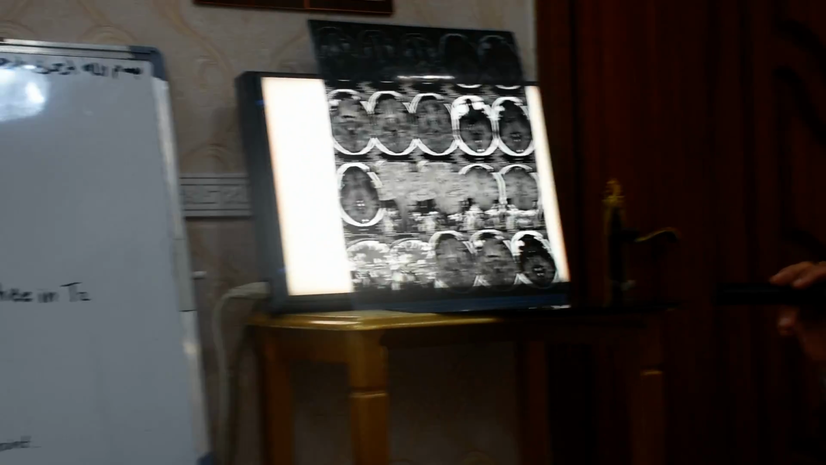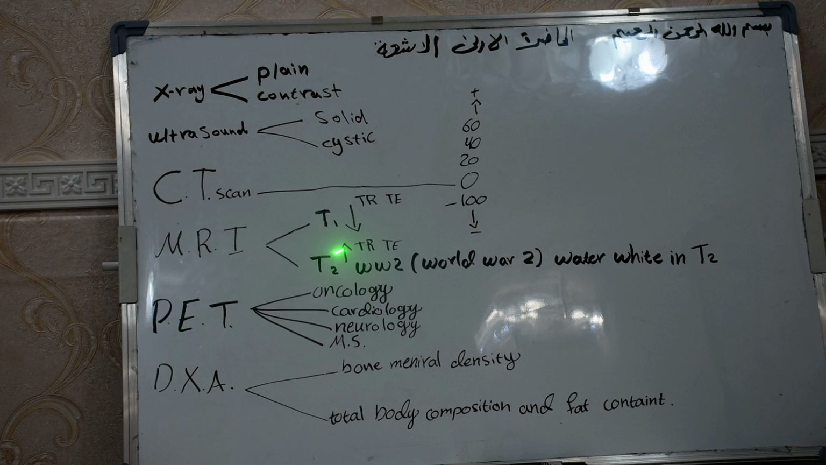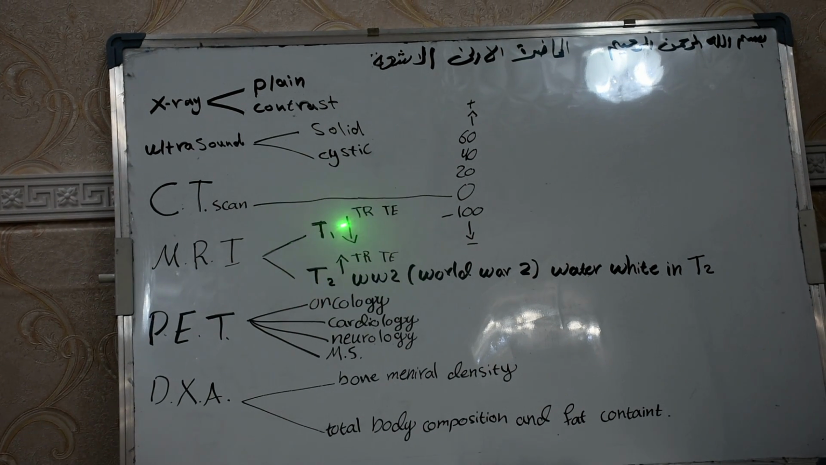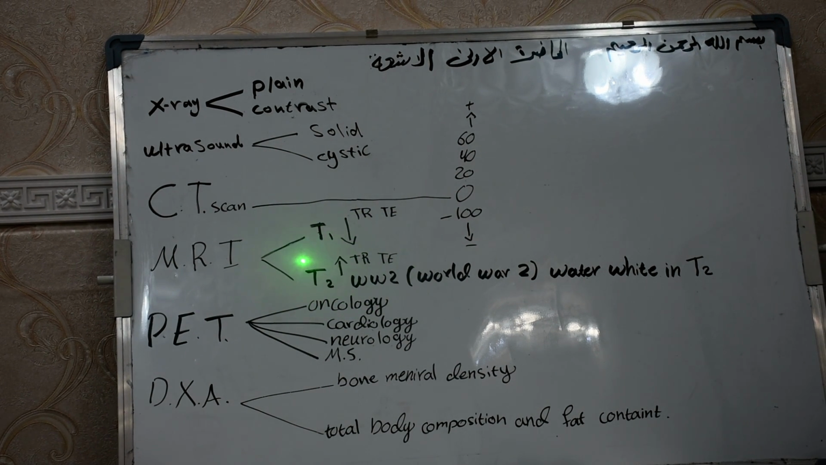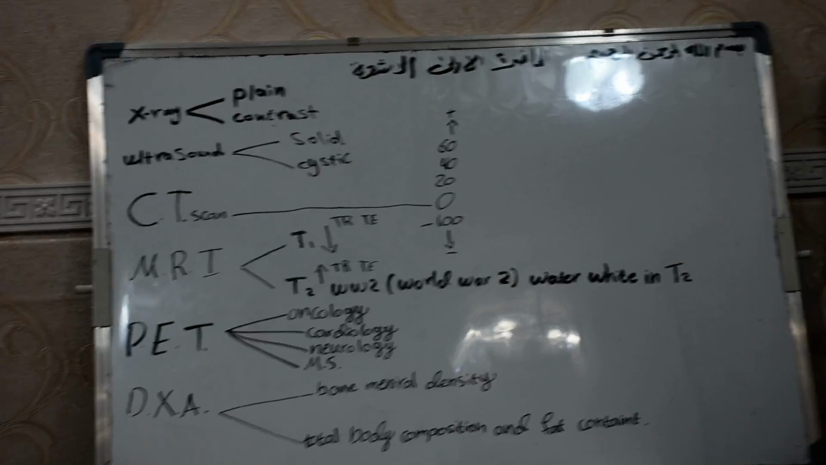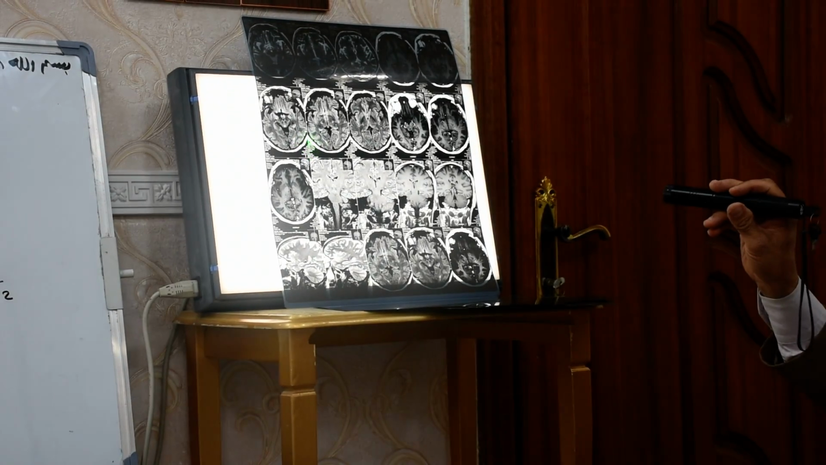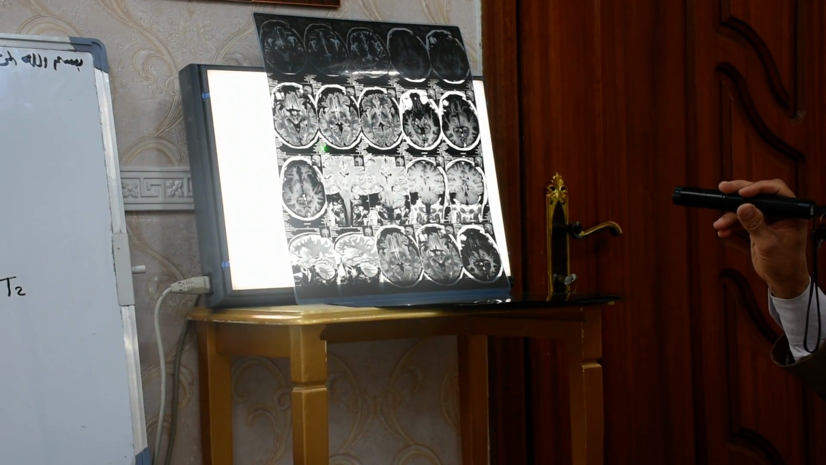So the MRI depends mostly on these two, T1 and T2. T1 means the time of repetition and time of echo are low. T2 means the time of repetition and time of echo are high. How can we differentiate between T1 and T2 from the film itself? When looking at the film, we can read T1 and T2.